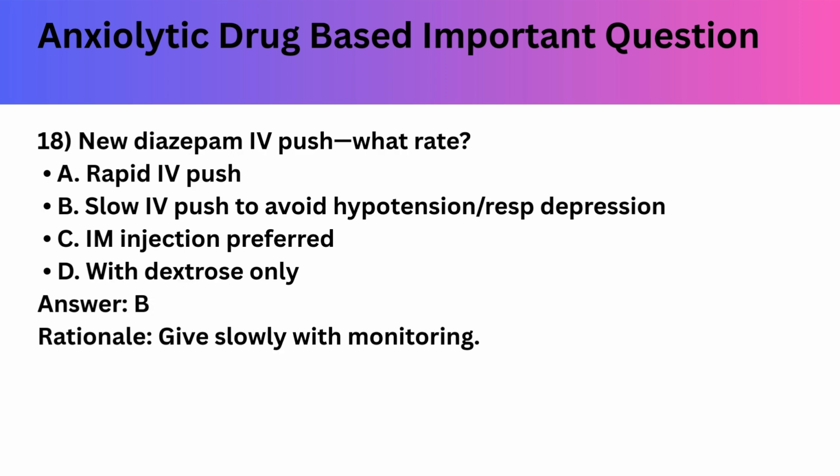Next question. New diazepam IV push: what rate? Rapid IV push, slow IV push to avoid hypotension and respiratory depression, IM injection preferred, or mix with dextrose only. Correct answer is slow IV push to avoid hypotension. Give slowly with monitoring, as respiratory depression may occur.